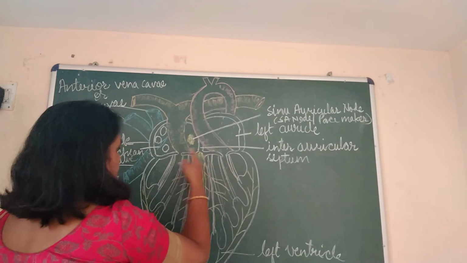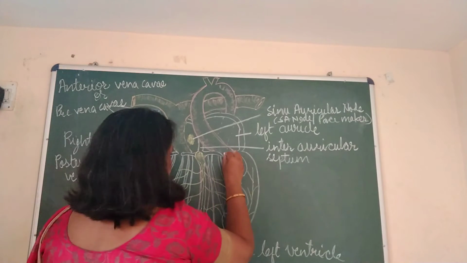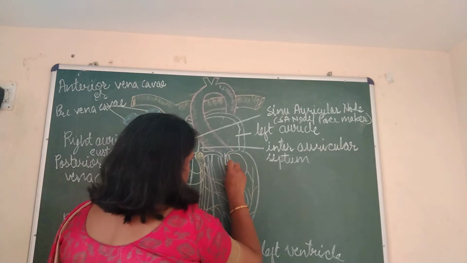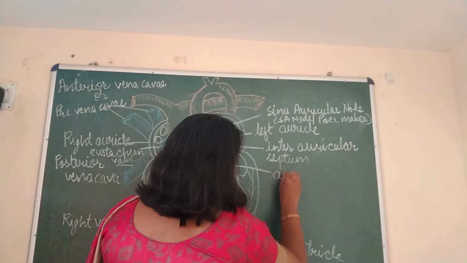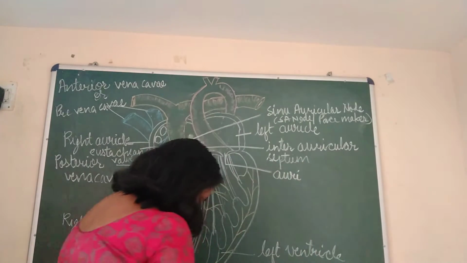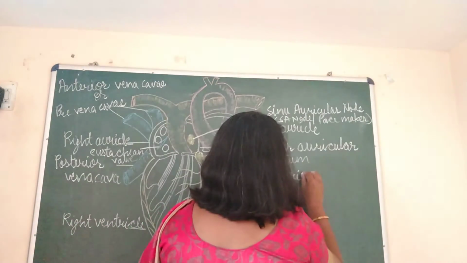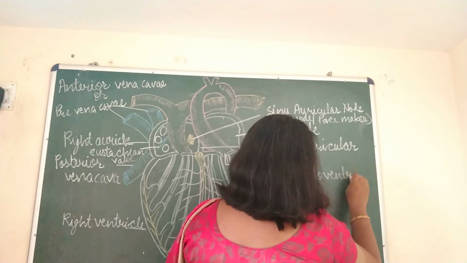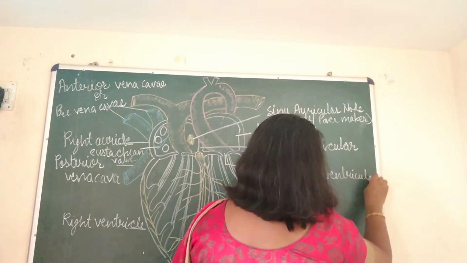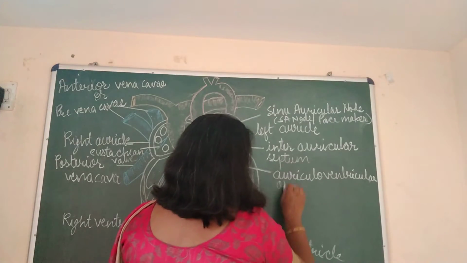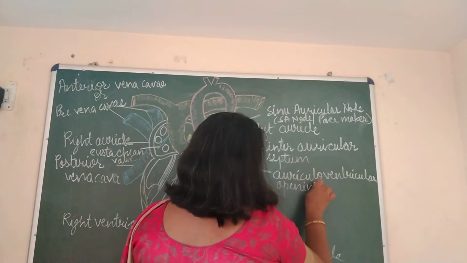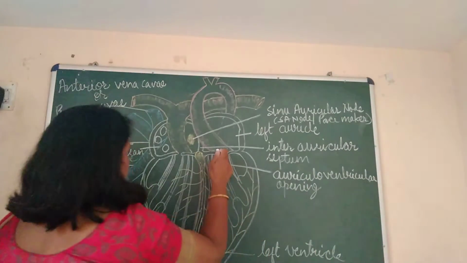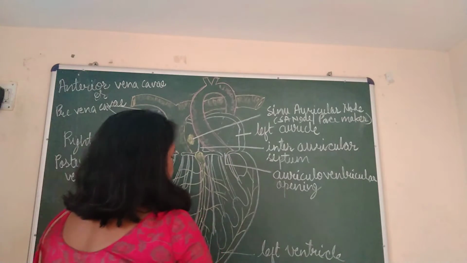Now here you can see two openings. These can be called auriculoventricular openings. Here is one opening, here is another opening.